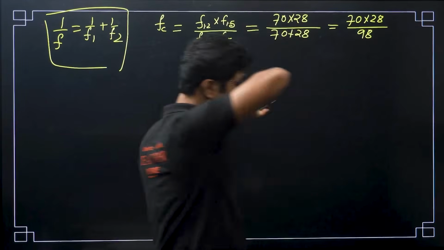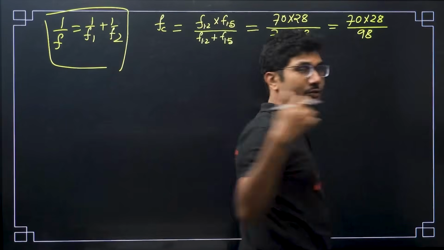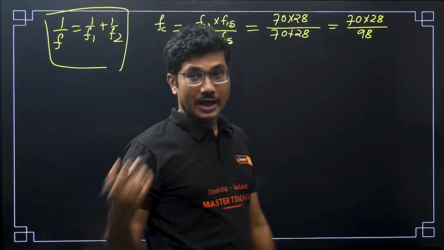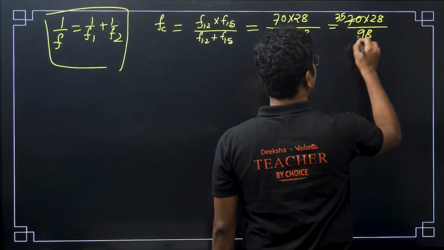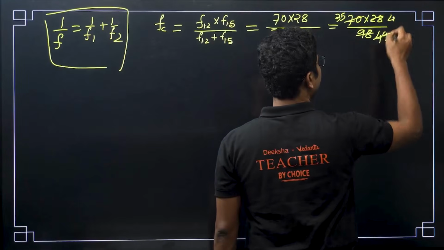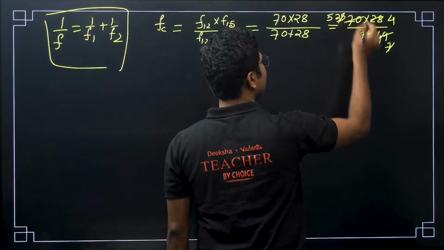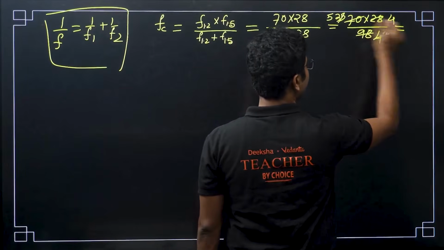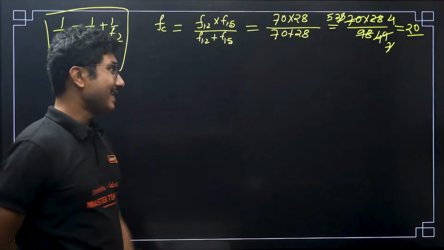Okay, now 98 is basically 49 into 2. 98 is 49 into 2. So let me cancel it, 35 by 49. So 4 7s are 28 and 7 5s are 35. So this is basically 5 4s are 20. So the combined focal length is 20 centimeter.